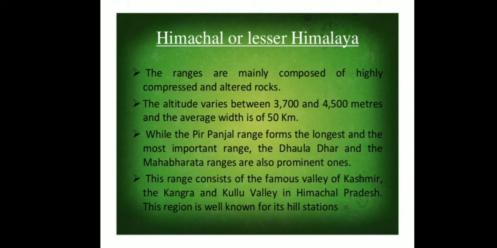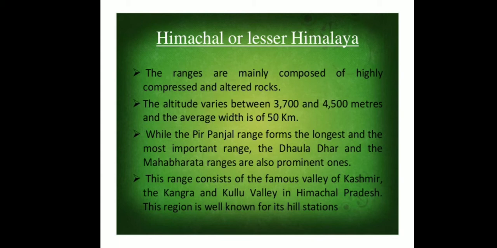While the Pir Panjal range forms the longest and the most important range, the Dhauladhar and the Mahabharata ranges are also prominent ones. This range consists of the various valleys of Kashmir, the Kangra and the Kullu Valley in Himachal Pradesh, and this region is well known for its hill stations.